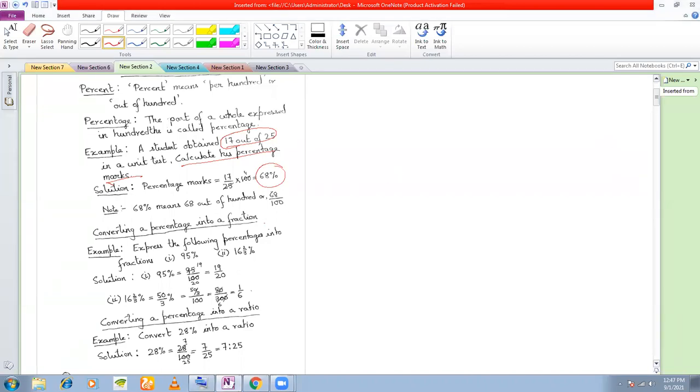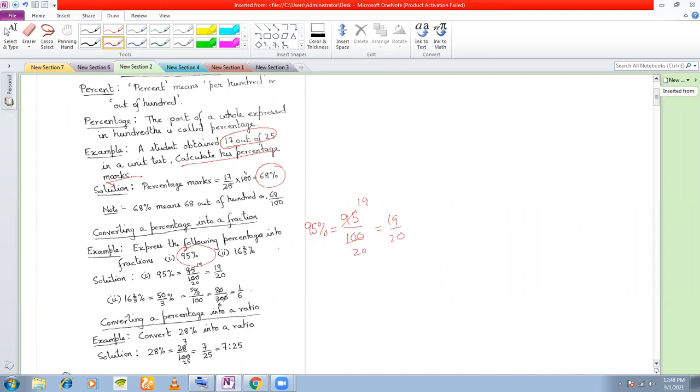Next is conversion of percentage to a fraction. How do you convert percentage to a fraction? If you see here, the 95% I have given. How do you convert 95% to a fraction? Just divide the figure 95 by 100. So 95%, when you convert this to a fraction, will be 95 by 100. You divide the number by 100. If you cancel this with 5, you get 19 by 20. So this is how you convert any percentage to a fraction.